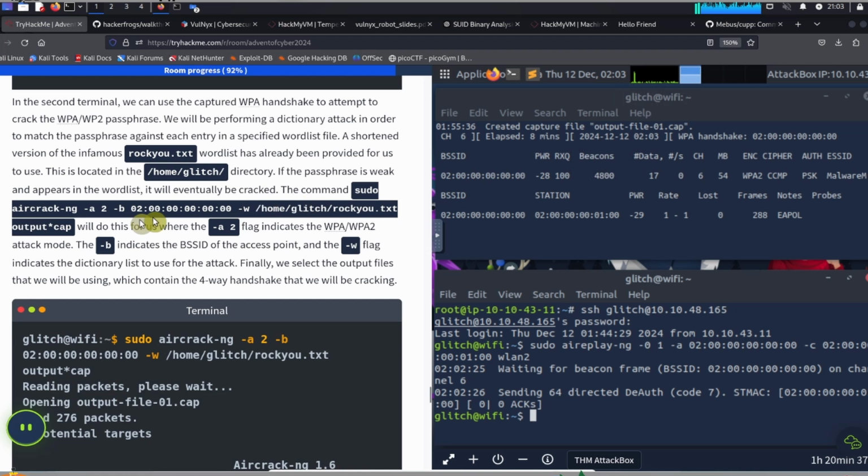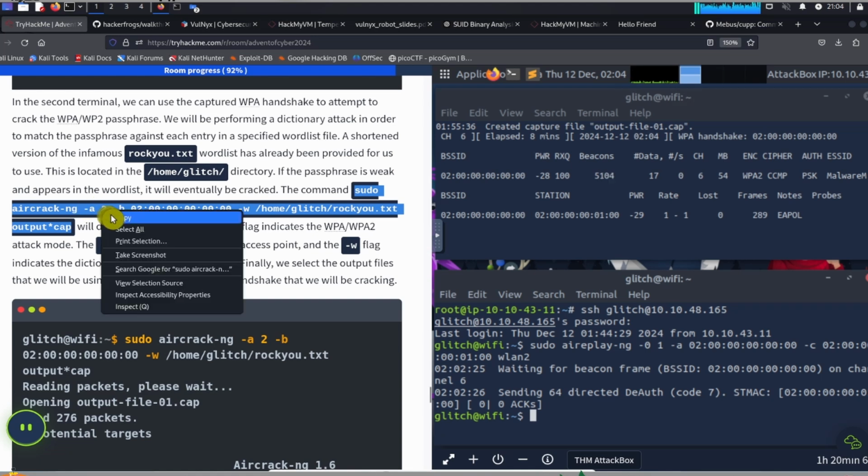The command sudo aircrack-ng, so use this command over here. This is going to do it for us. Where the -a2 flag indicates the WPA2 attack mode, the -b indicates the BSSID of the access point, and the -w flag indicates the dictionary list to use for the attack. Finally, we select the output files that we will be using, which contain the four-way handshake that we will be cracking. Okay, so let's copy the command and use it.